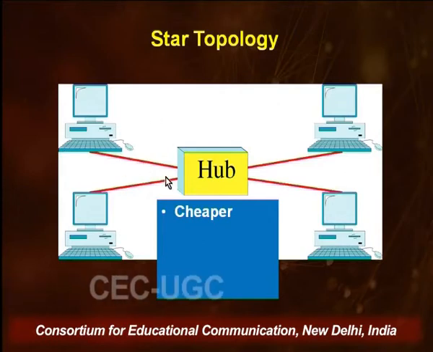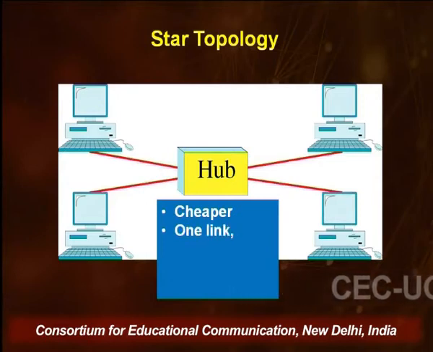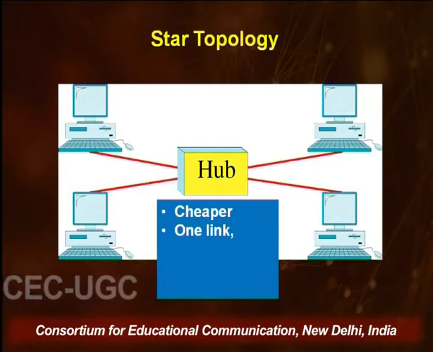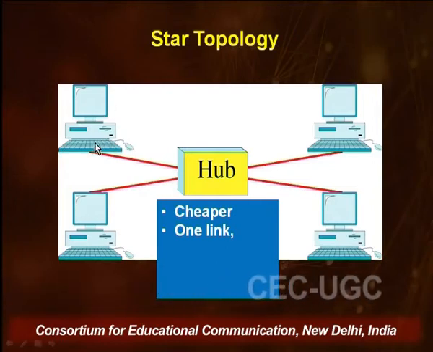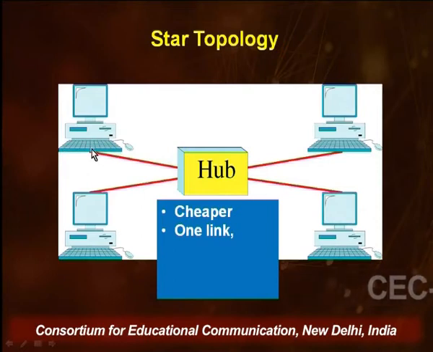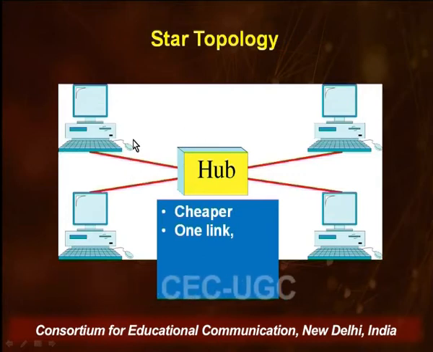To install a star topology does not cost as much money as it cost for getting a mesh topology working. That's because one reason is that each node here needs to have only one input-output port and only one link to connect to the hub and become part of a network.